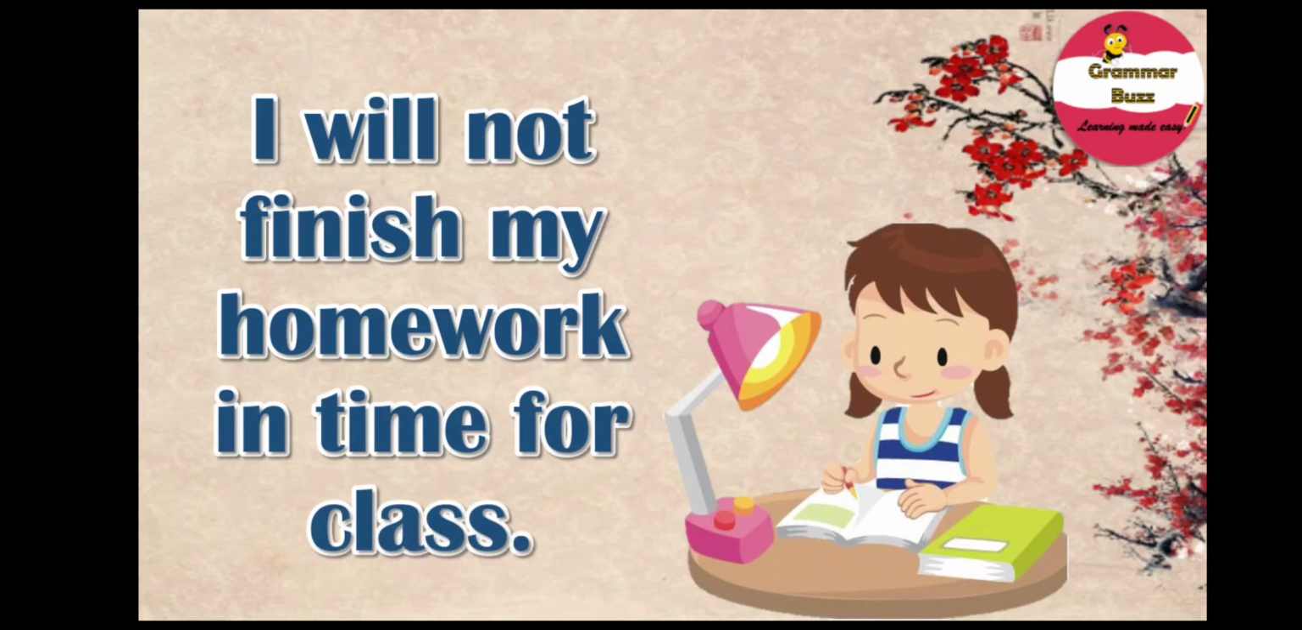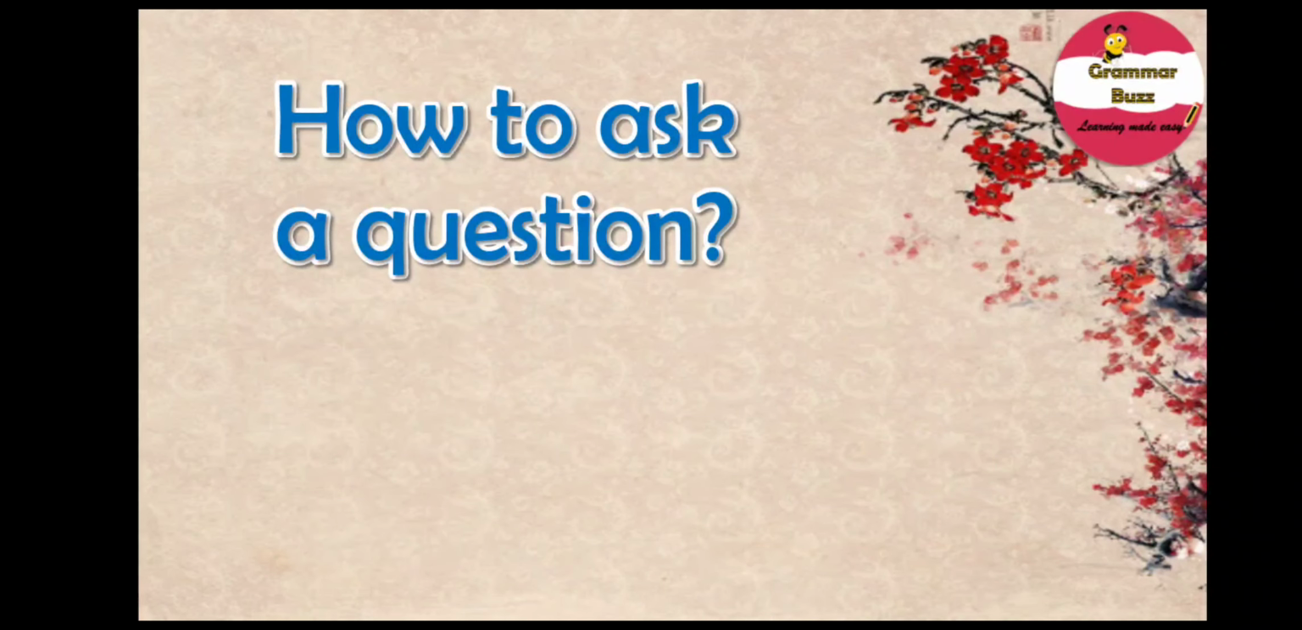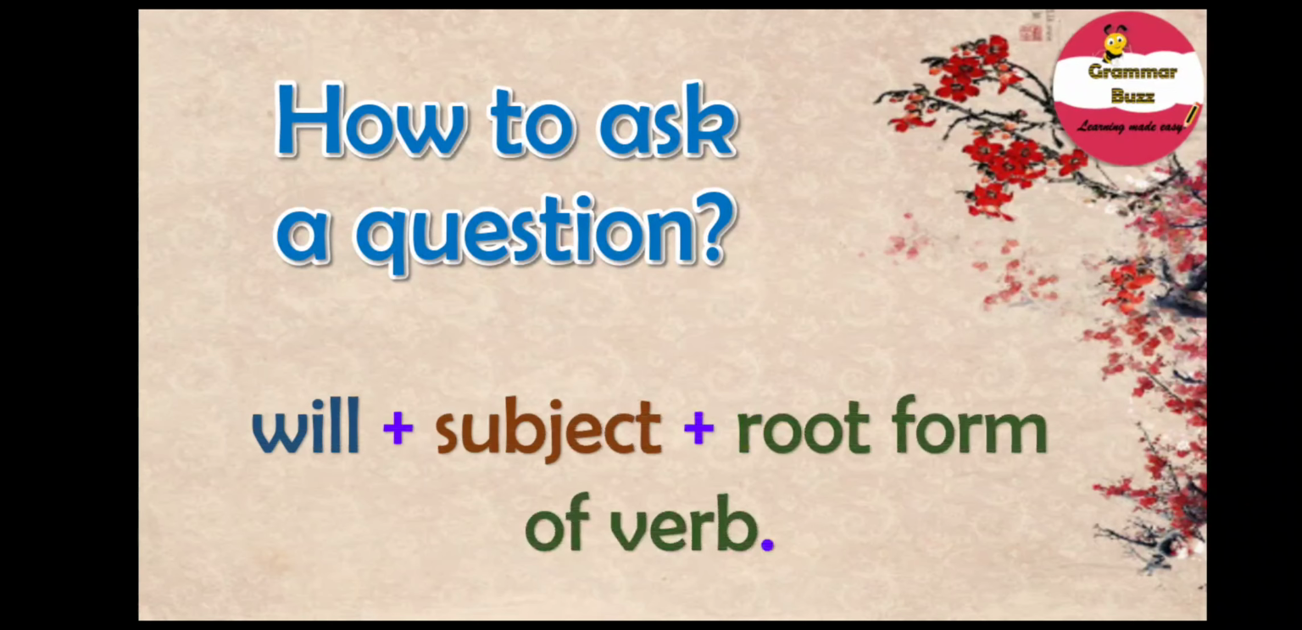Okay, now that we already know how to form negative sentences in simple future tense, it's time for us to know how to frame questions in simple future tense. So let's find out. Well, how to ask a question in future tense? Do we have a formula for this too? Of course we have, and it is use will plus the subject and the root form of the verb. It's that simple. You need to use will plus the subject and the root form or the base form of the verb. And you know what? Yes, you're right. It's time for an example.